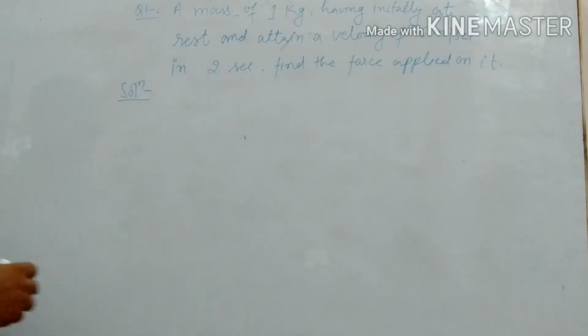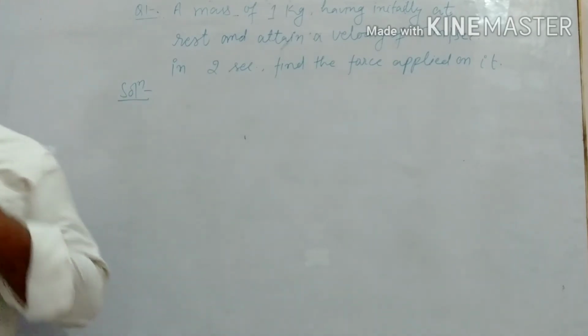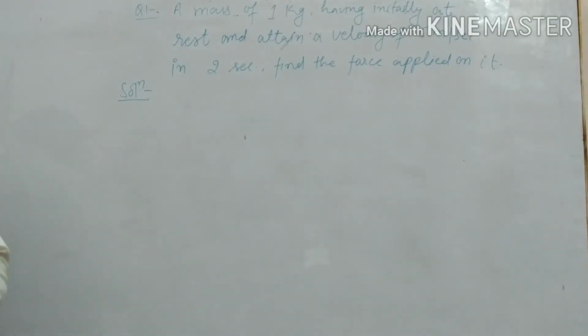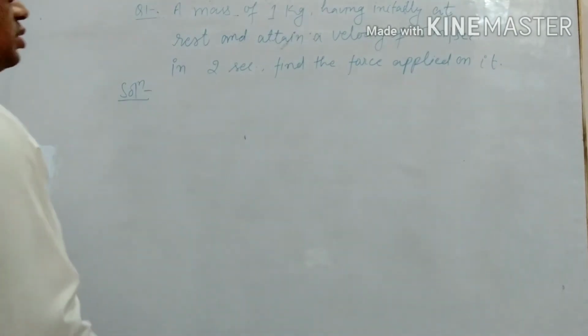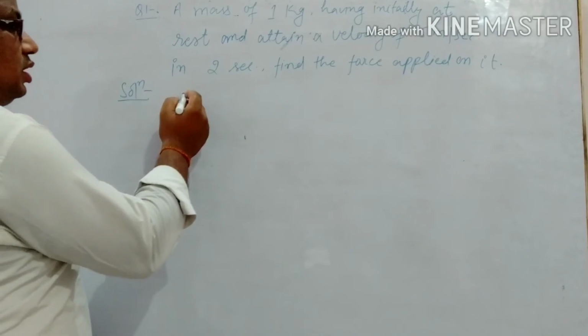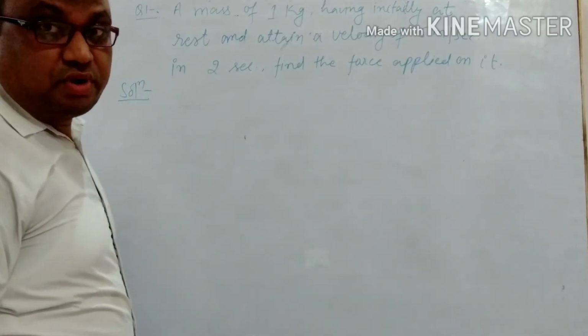Everyone do this question by yourself. If you are unable to do this question by yourself, then try, and after that you will see it. Clear? So what are the given quantities in this question?